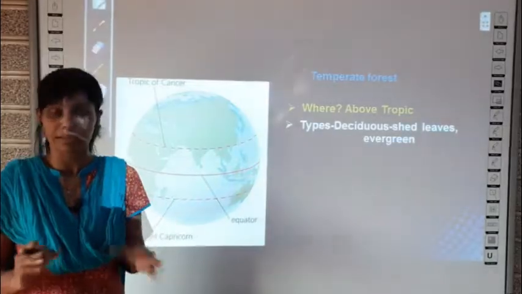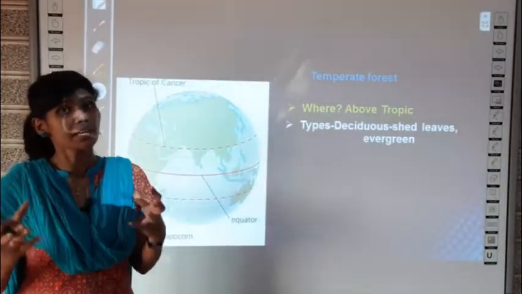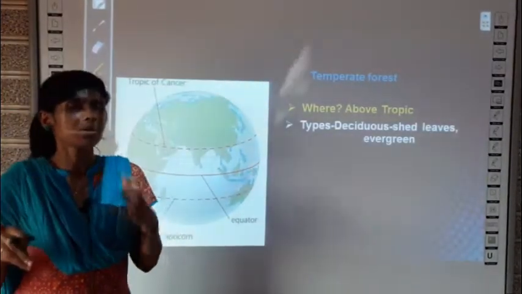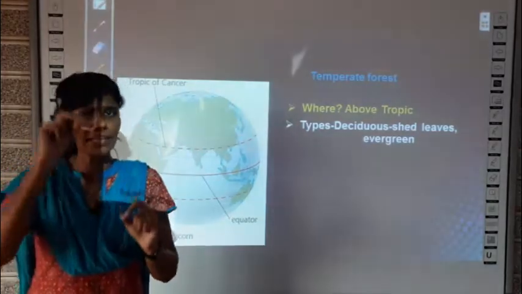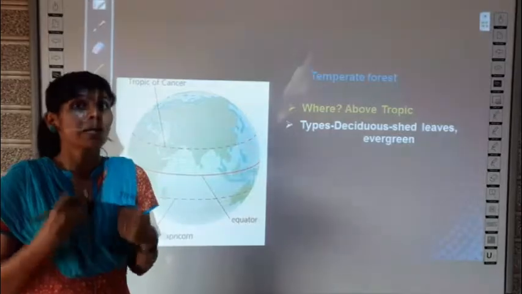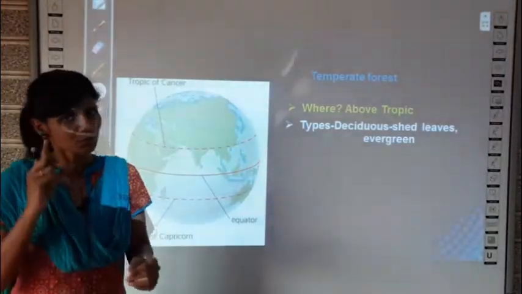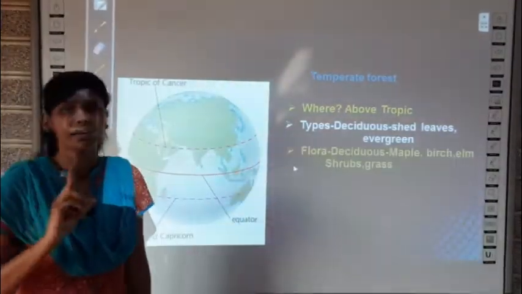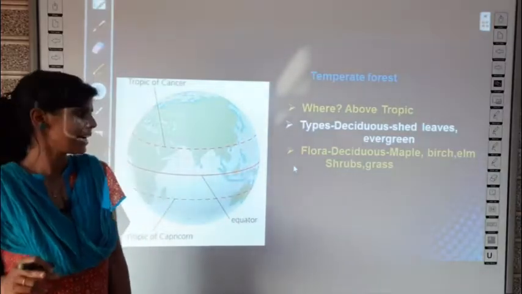It will never shed. Of course they wither. After growing old they wither, no? Every leaf will have a lifespan. After that it will fall down. That is different. But these deciduous forests will shed all of their leaves once in a year. But evergreen trees will not shed their leaves.